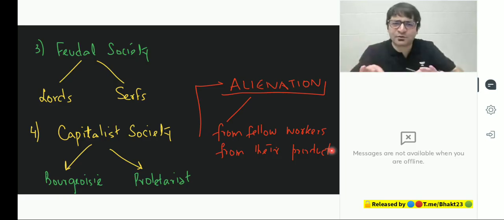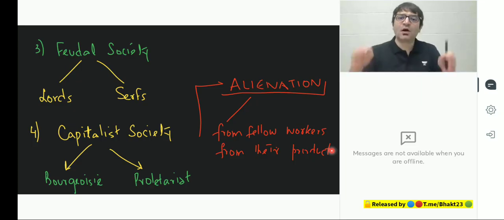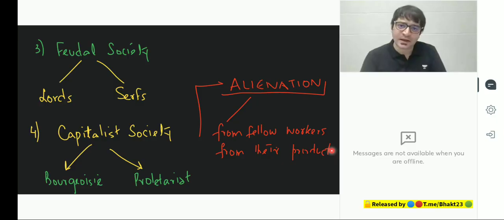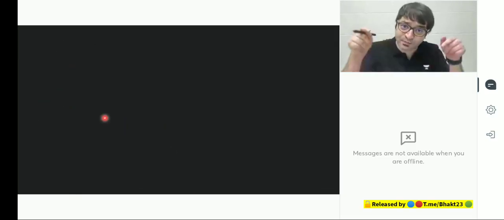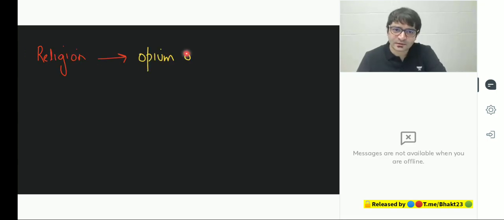Whether that is good or bad, we don't have to get into that. That's what Karl Marx felt. Because in capitalist society, there is division of labor. The workers get isolated from their produce as well. And the worst part is, I cannot even afford what I have created. That's why Karl Marx and his friend Friedrich Engels said, all the workers of the world unite. Let's come together and let's overthrow this capitalist system, so that the gulf between the rich and the poor is constricted. But for that, Karl Marx said, one thing that we need to destroy before we can start this revolution is religion. Why? Because Karl Marx said, religion is the opium of the masses.